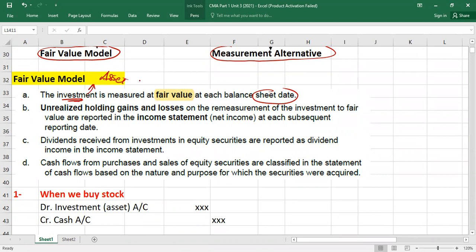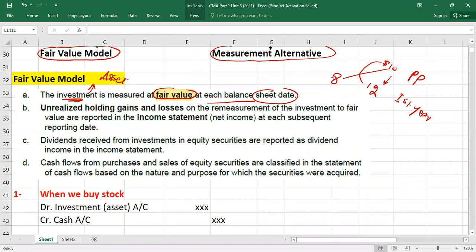And at which value will this investment be recorded? At fair value, at which date? At the balance sheet date. For example, I bought the stock for, let's assume, $10. This is my purchase price. Now at the end of the first year, stock value is, for example, $12. So you can see there is a gain of $2 because the stock price has increased. There could be a loss also. Maybe if the stock price is $8, there would be a $2 loss at the reporting date.